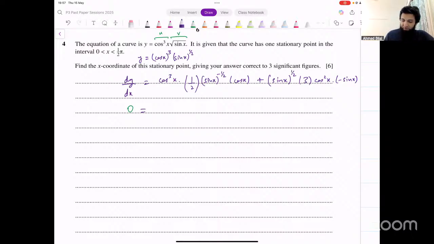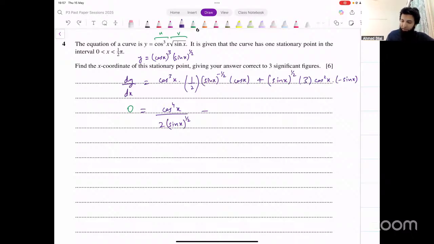Now let's simplify this. How would we simplify this? We've got one negative power. What I can do is, this is cos cube, this is cos. That becomes cos raised to power 4x. This is negative power. I can write that in the denominator with 2. So it becomes 2 sine x whole raised to power 1 over 2. Okay, what about the second term now? There's a minus there.